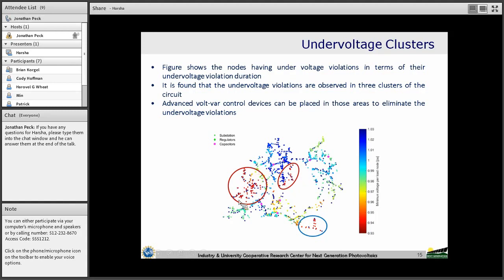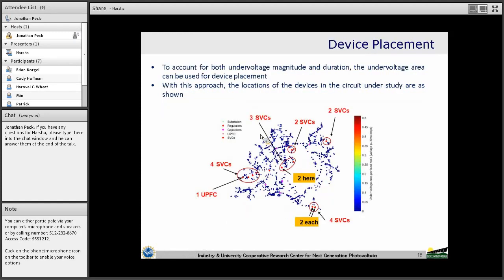We have three clusters in the circuit where we find the under voltage violations. One way of placing these devices is to place them in those nodes, in those clusters.